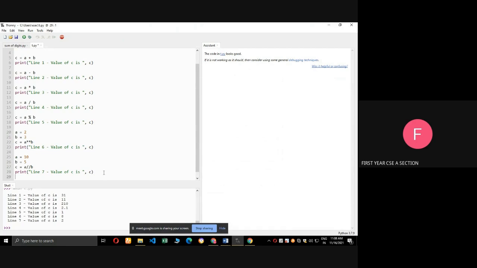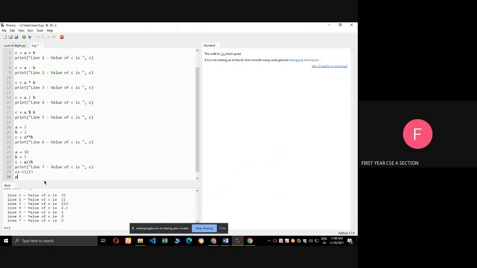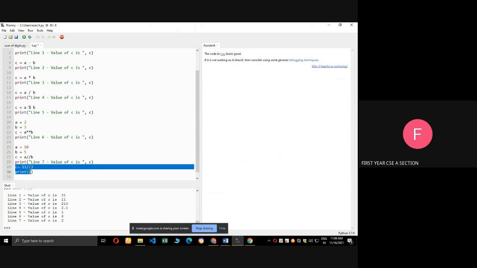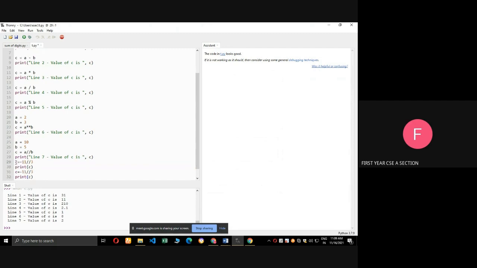See here, c equal to, print of c. See, c equal to 11 double slash 3.